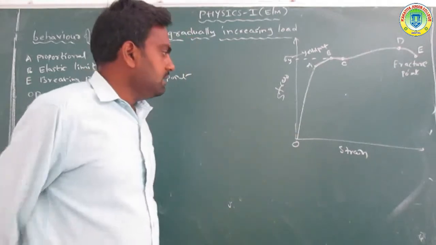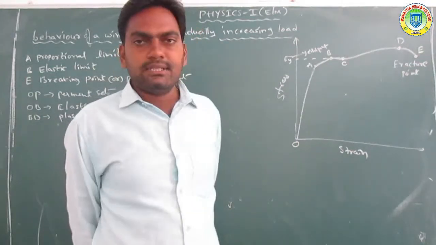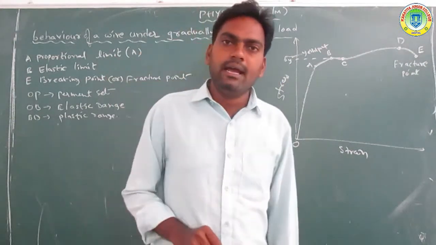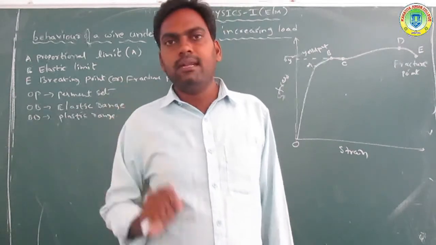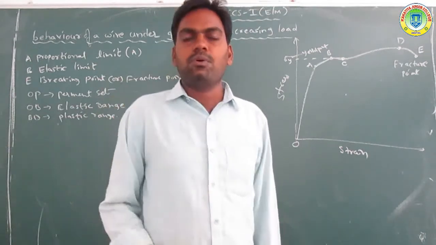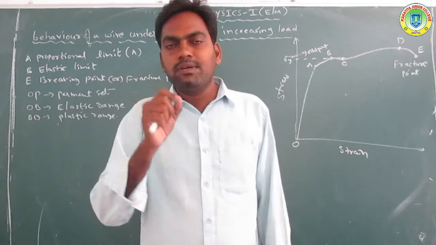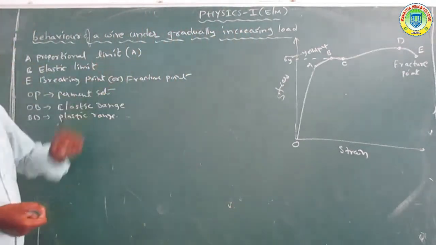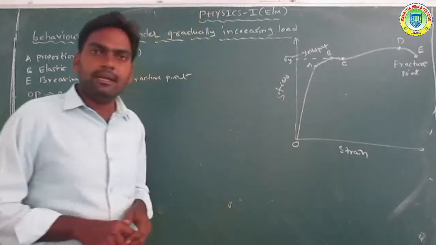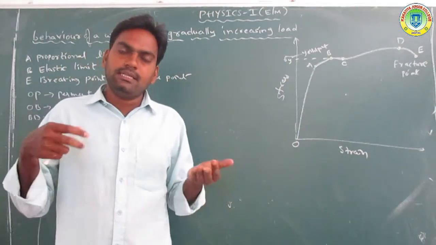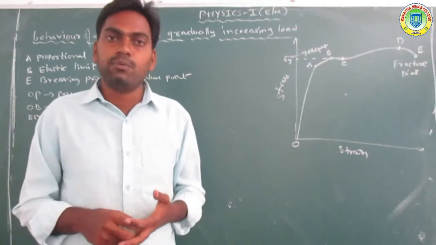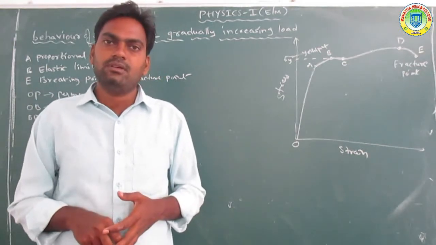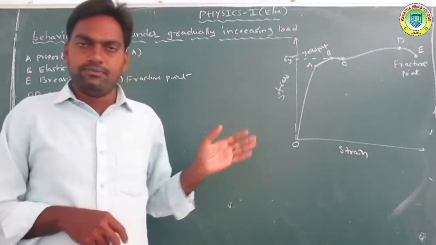Now the strain is produced along the x direction and the stress is applied along the y direction. Consider a wire fixed at a rigid support, with the other end free, and the load applied continuously. We observe the gradual increase of the load on the wire. First is the proportional limit. OA is the proportional limit, where Hooke's law is obeyed and the wire returns to its original position. We observe a straight line in the graph.